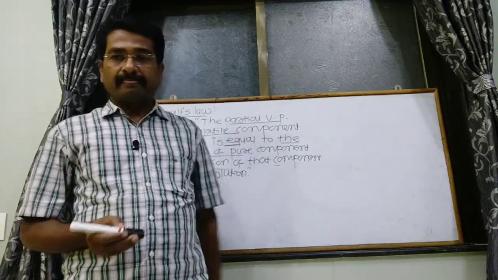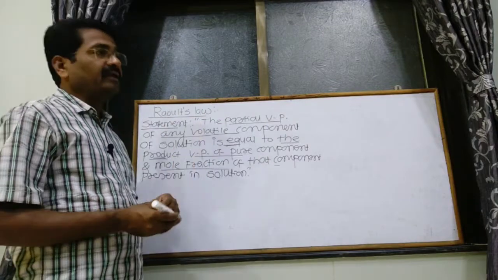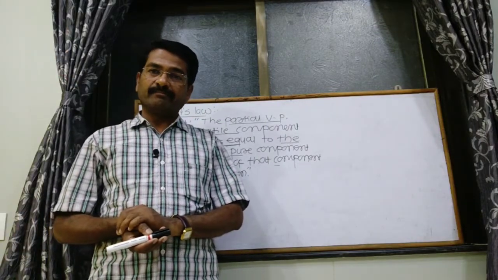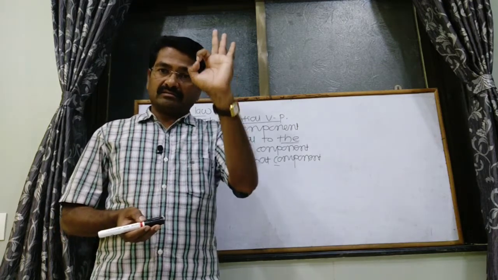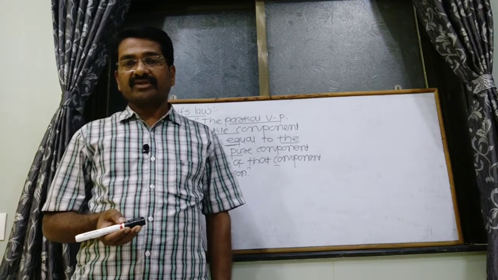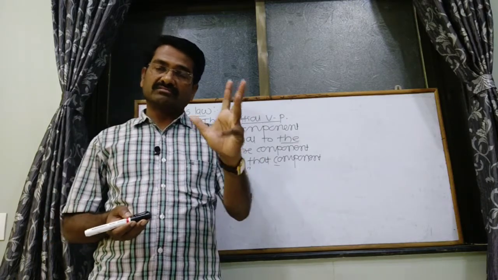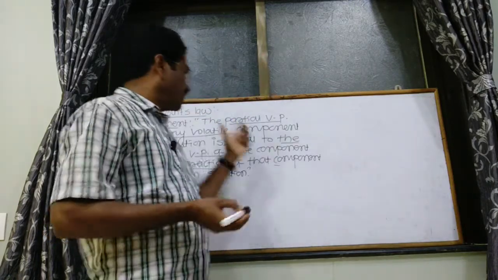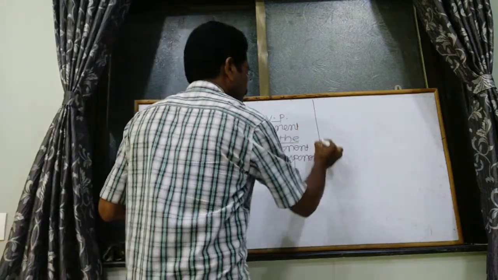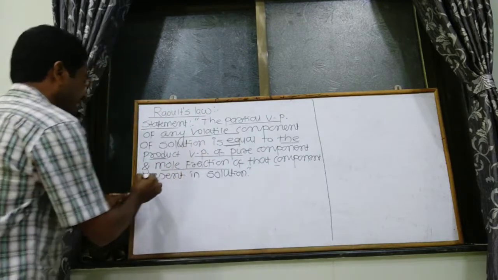So generally, according to this statement, we can find how the partial vapor pressure forms for a mixture of solute and solvent. So this is the statement. Then see the explanation.